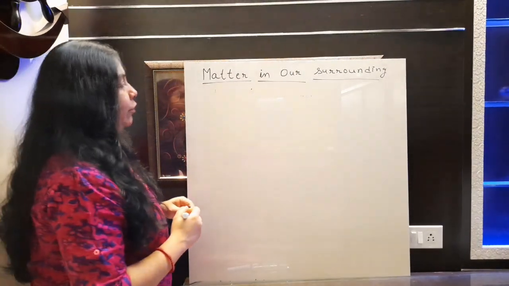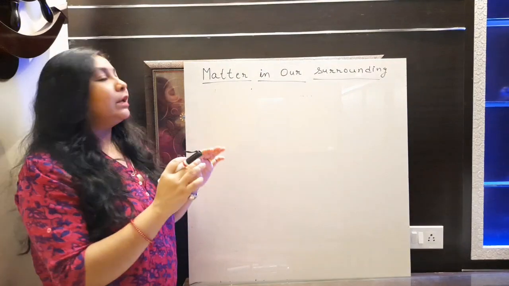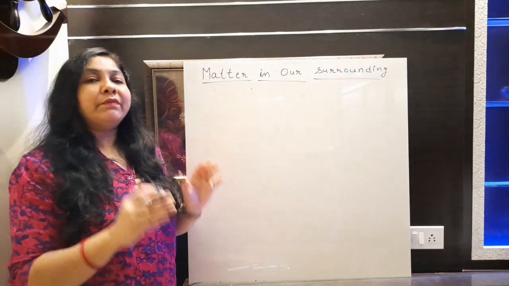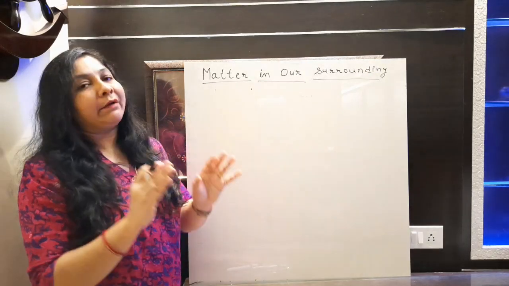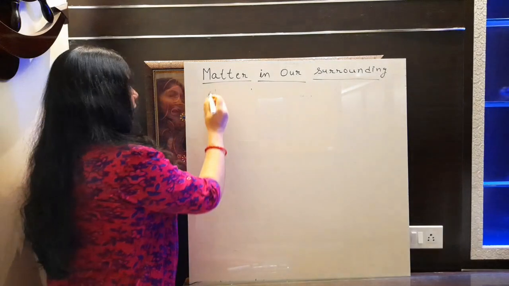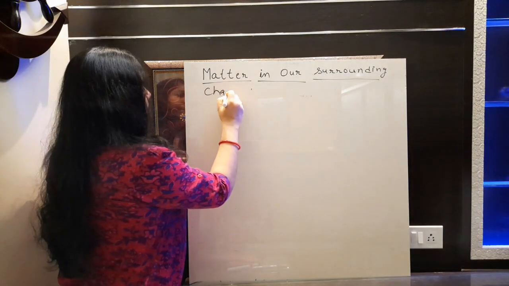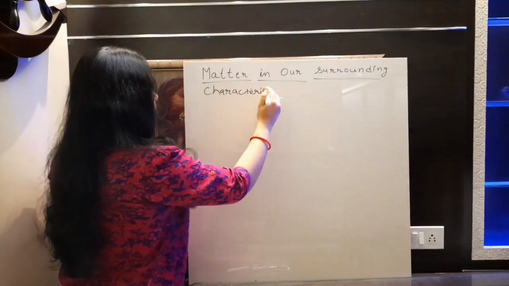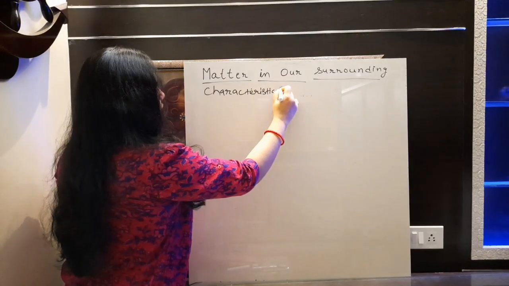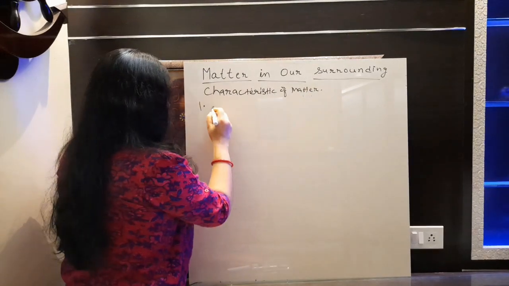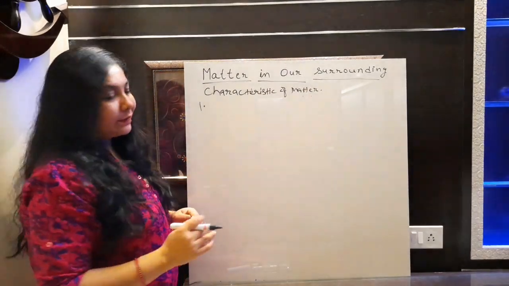There are 4 characteristics. At first I will write all 4, and then we will discuss them one by one with examples. The 4 characteristics of matter are, first, let us write all the characteristics.